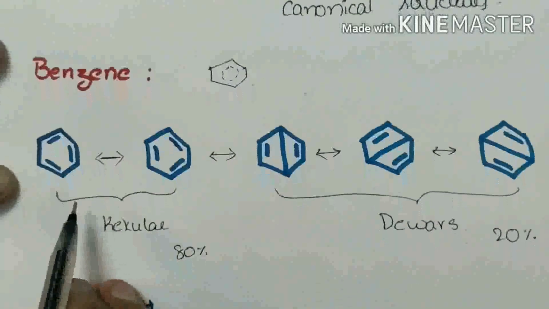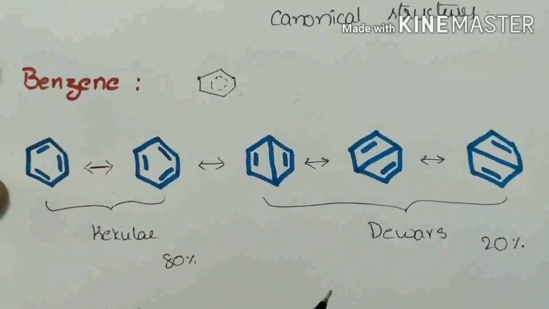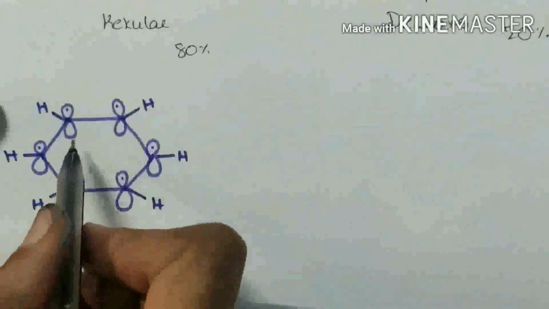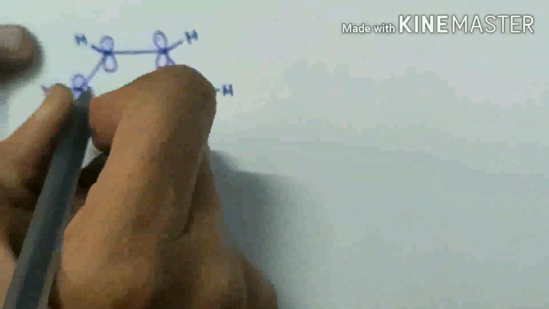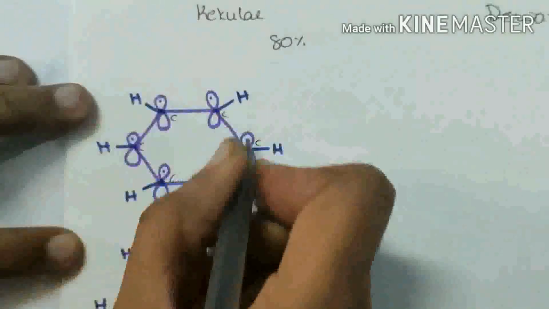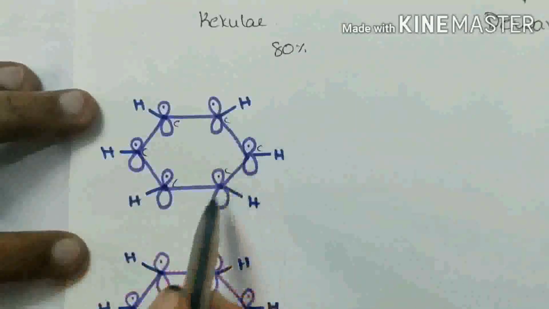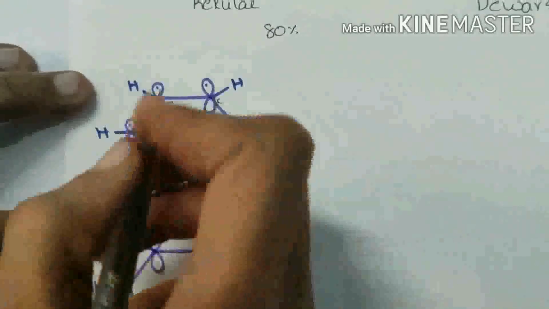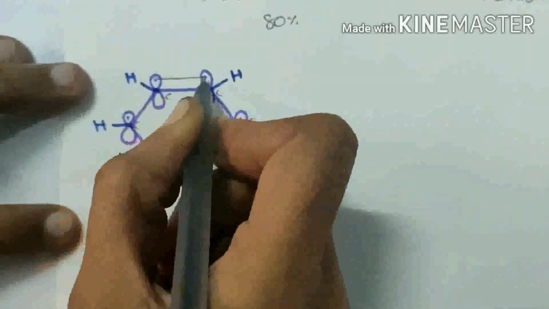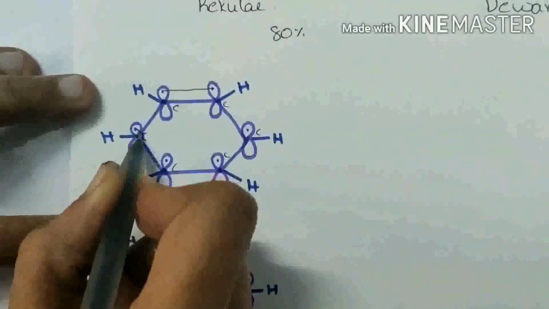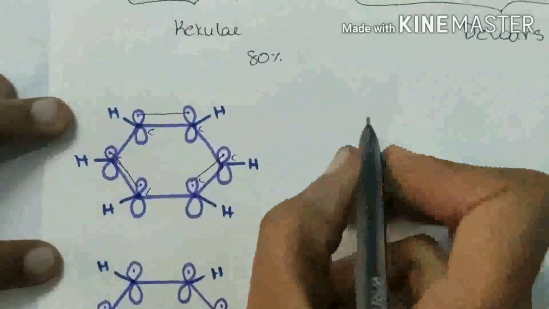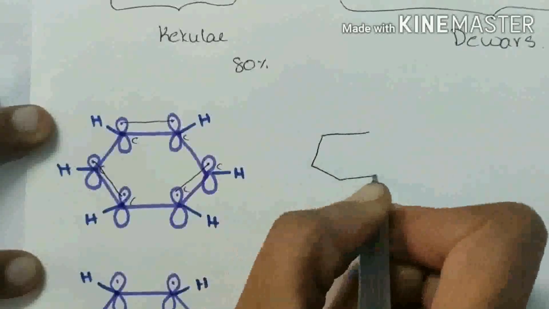Let us see how we can write these resonance structures. This is the benzene molecule. In this benzene molecule, these are carbon atoms and these are the parallel p orbitals of the carbon atoms. Each p orbital is associated with one unpaired electron. If these two unpaired electrons form a bond, they will form a pi bond, and these two form a pi bond, and these two form a pi bond. Then the benzene molecule is like this.